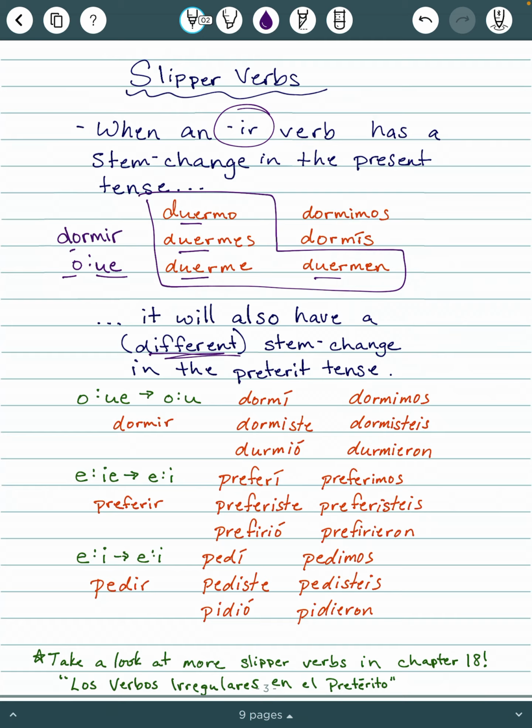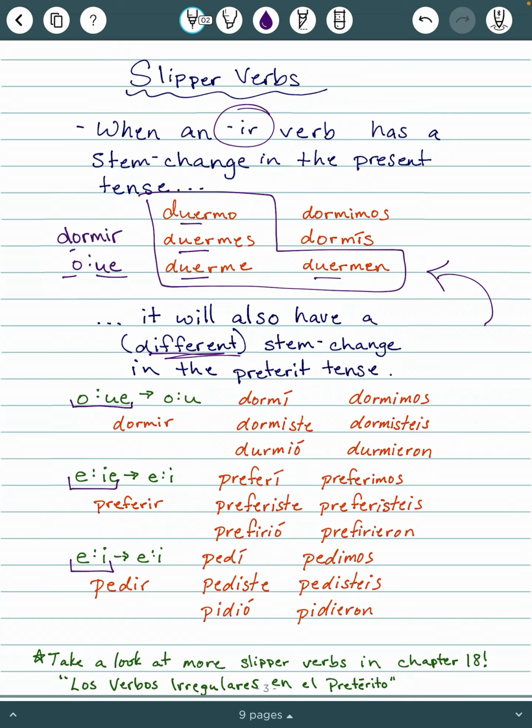So we have three examples here. We have the verb dormir, which is O to UE in the present tense. We saw that up here. We have preferir in the present tense. It is an E to IE stem change verb. And then the verb pedir in the present tense is an E to I stem change verb. So this is not going to be a boot verb.